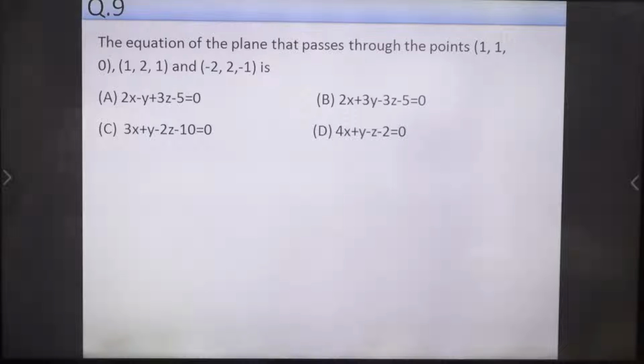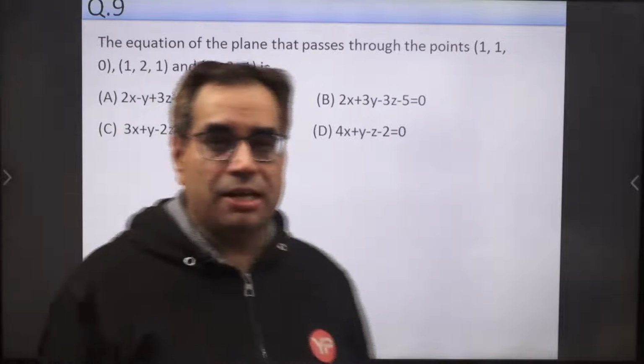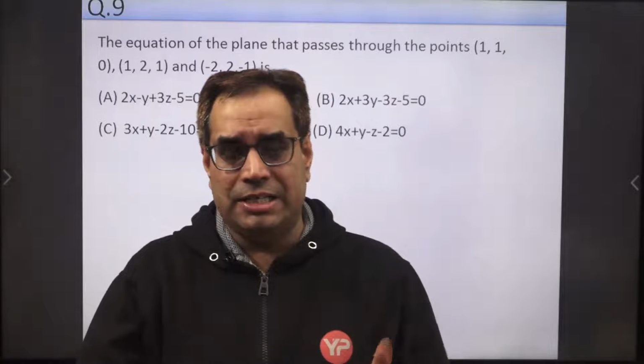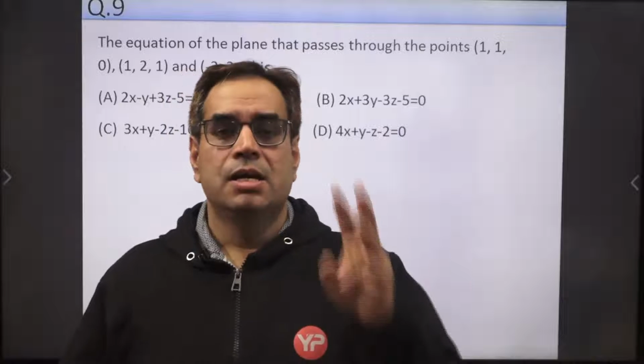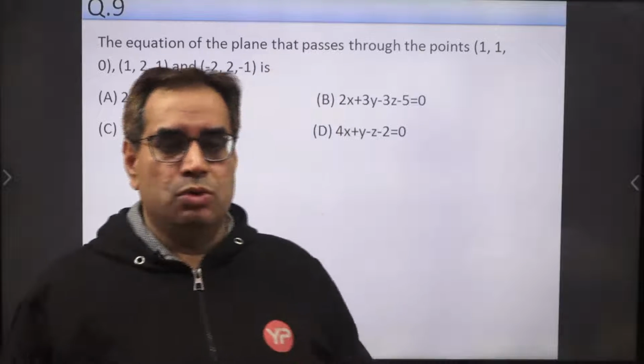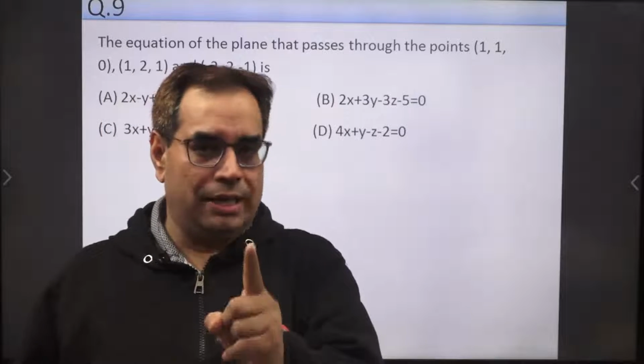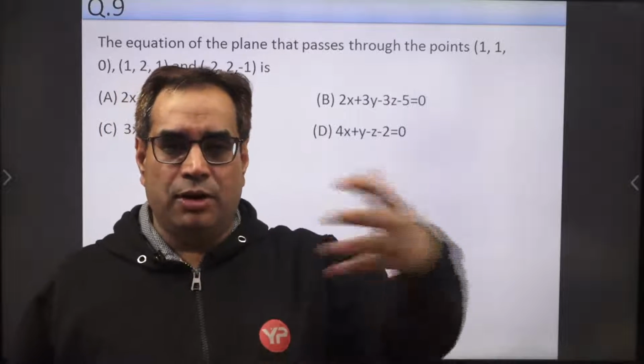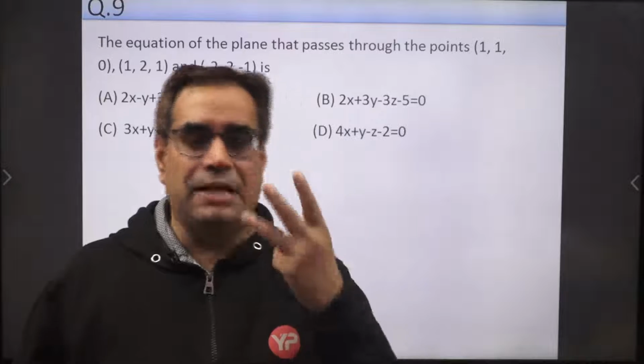Now, the equation of the plane that passes through the points (1, 1, 0), (1, 2, 1) and (-2, 2, -1). If 3 points are given, through these 3 points a unique plane passes. If 3 points are given which are non-collinear, then a unique plane passes through them. To uniquely determine any plane, we need 3 points.